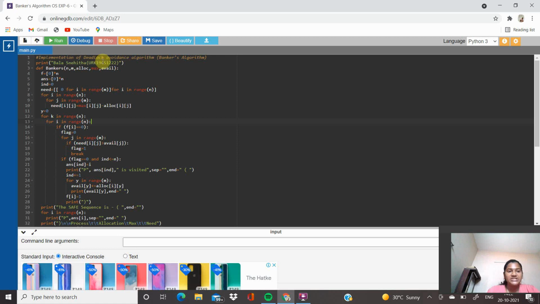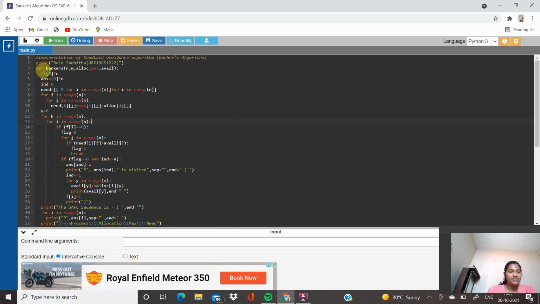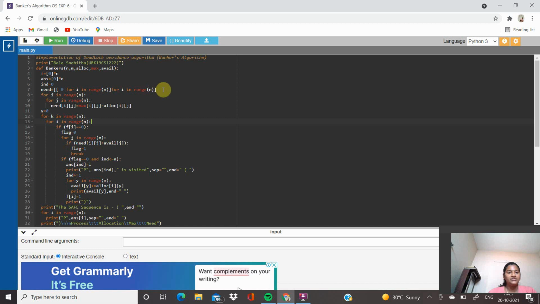First, implementation of the deadlock avoidance algorithm, Banker's algorithm. Print Balasnehita York 19 CS 1222. Def Bankers with n, m, allocate, max, available. f equals 0 into n, then answer equal to 0 into n, index equal to 0, need equal to 0 for i in range m and for i in range n.